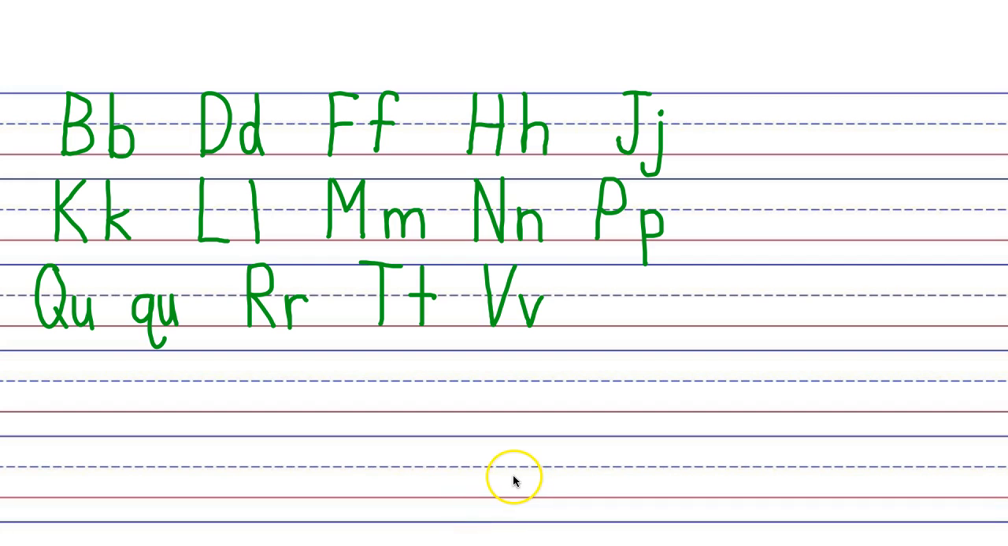V. Our next letter is W. Here's a capital W. A lowercase w. What sound does it make? W. And our last single sound consonant is a Z. Here is the capital Z. Here is the lowercase z. What sound does it make? Z.